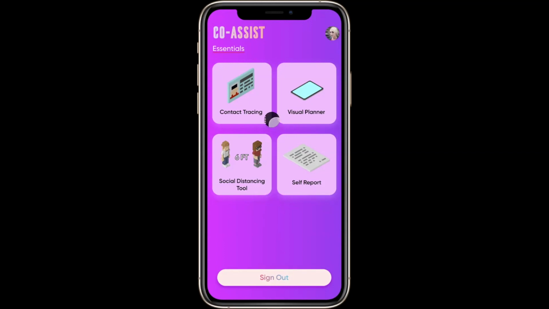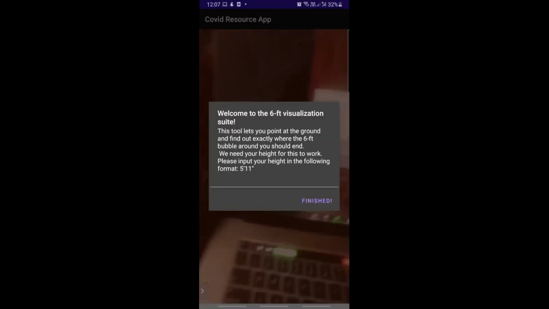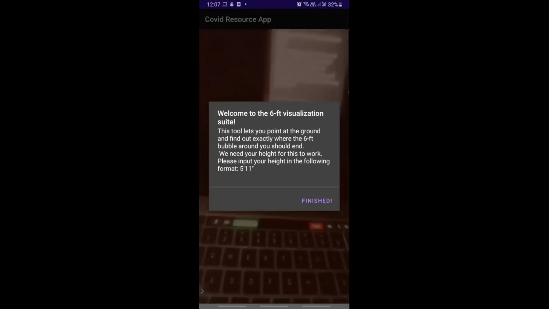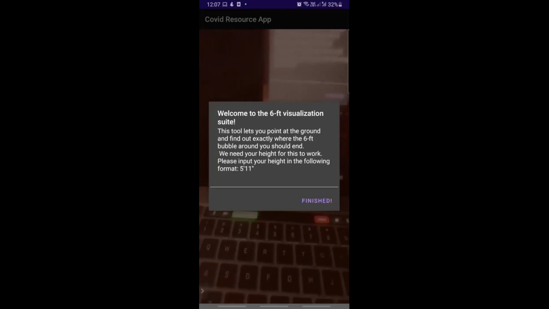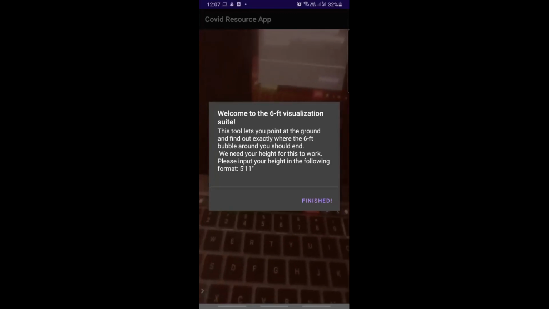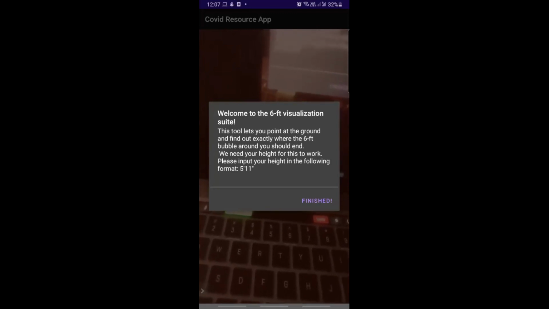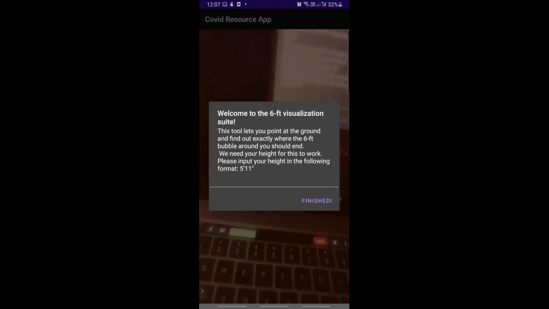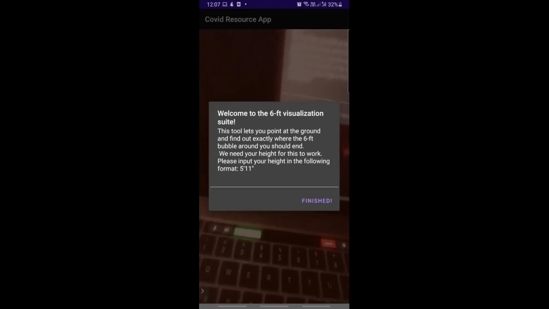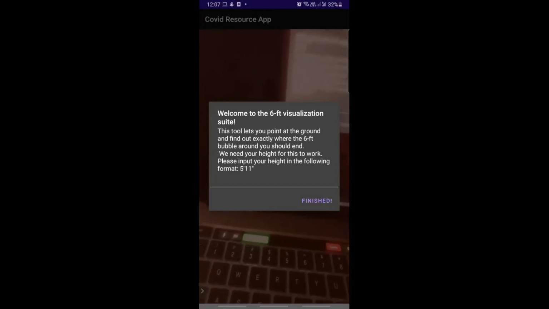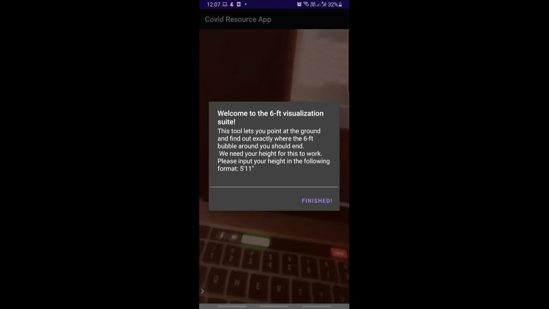I'll just open the app. Hello. So now I, Alankar Bhadwaj, will be explaining the actual implementation of our product. If you can see my screen over here, we have asked for the height of the user so that we can create a bubble around him and show him that he needs to be inside this bubble and the other people need to be outside it if he wants to be safe from COVID.